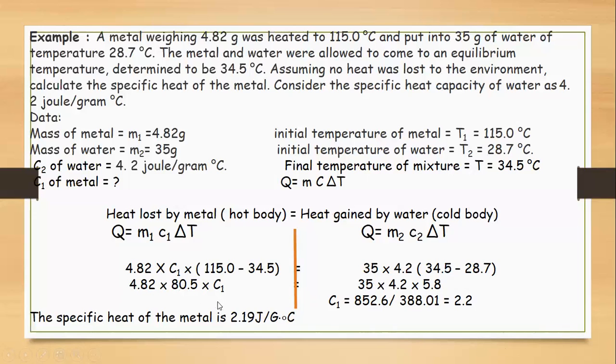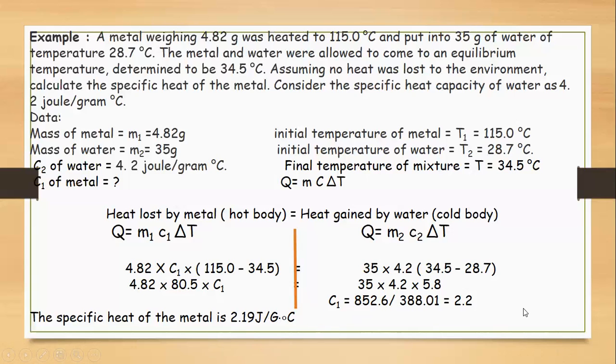So taking this product on this side, it is divided. So it is found that c1 is approximately 2.2, or specifically 2.19 joules per gram degree Celsius.